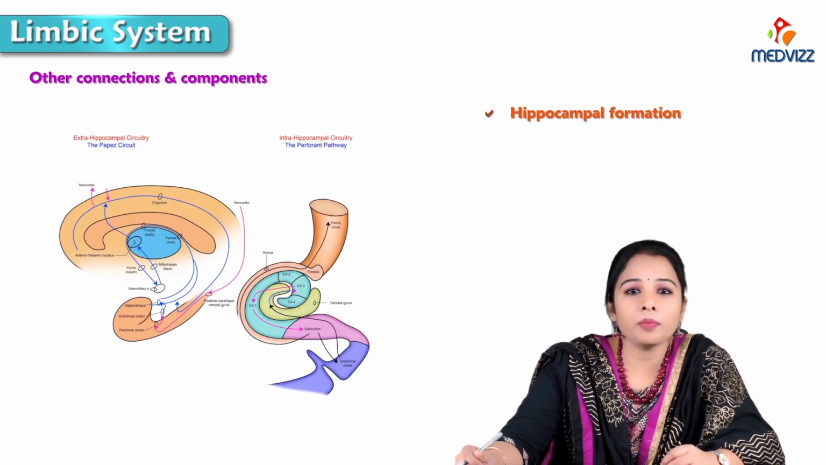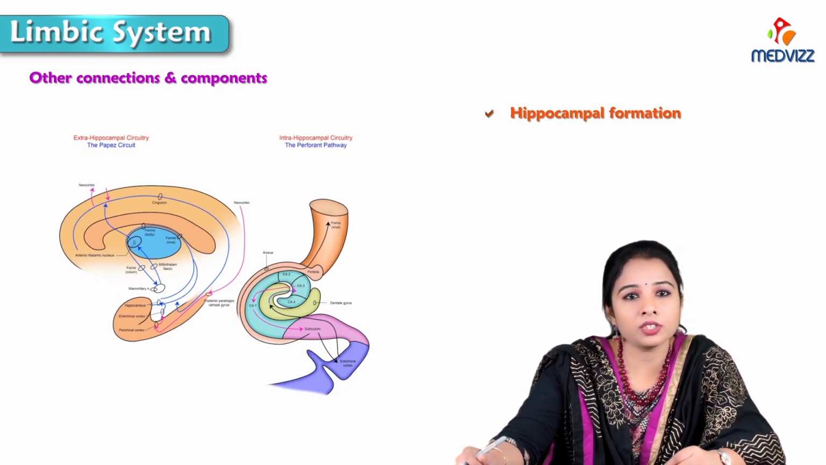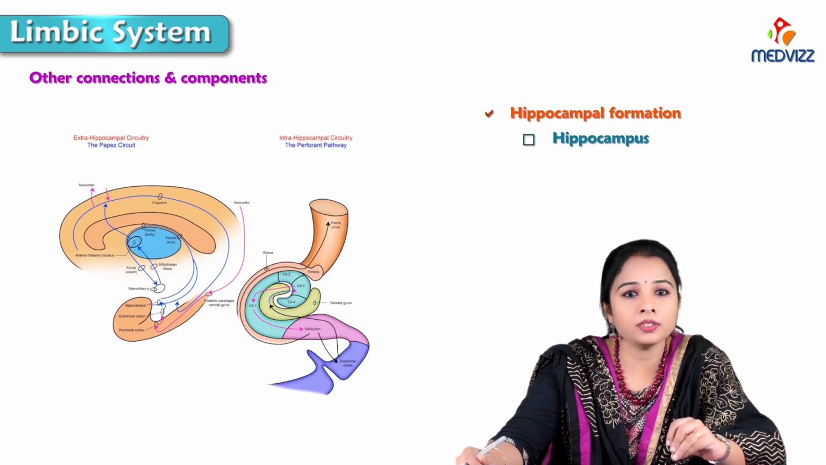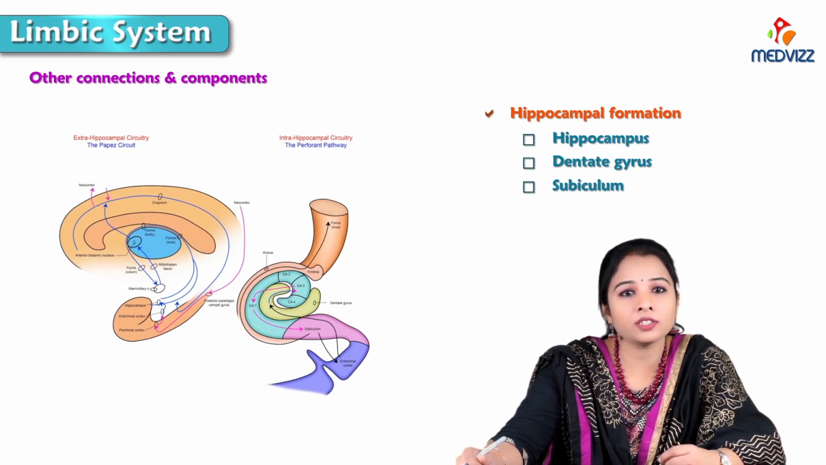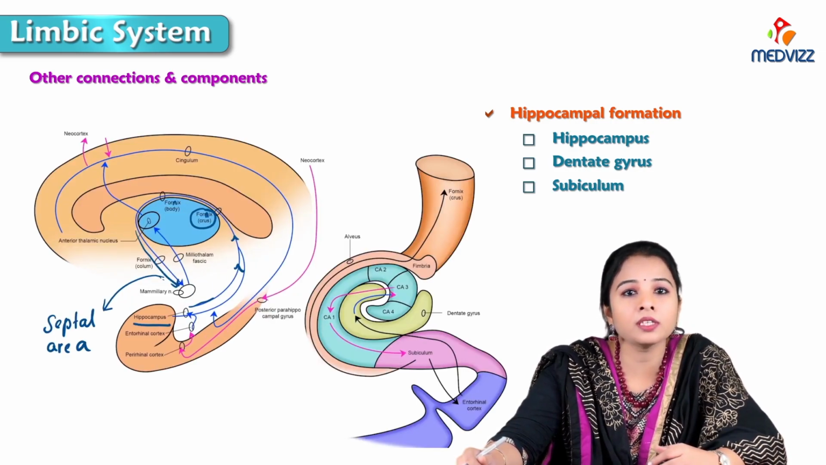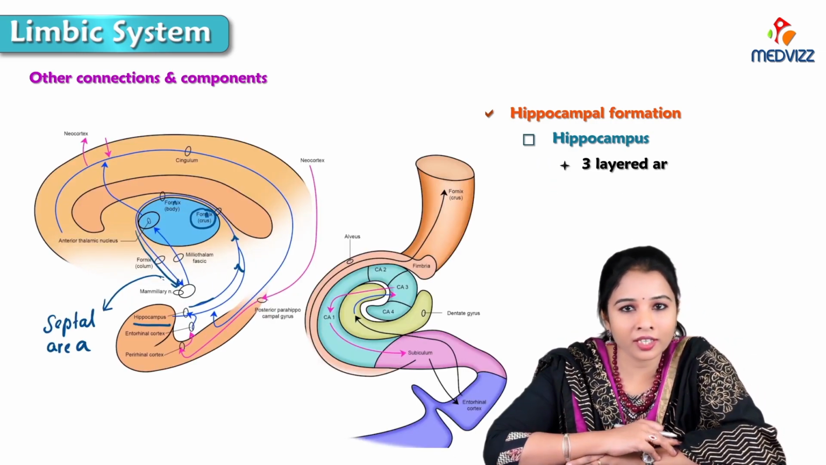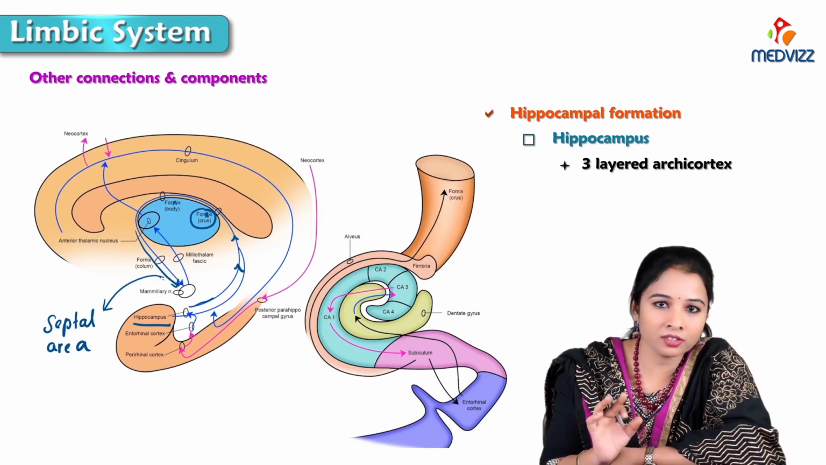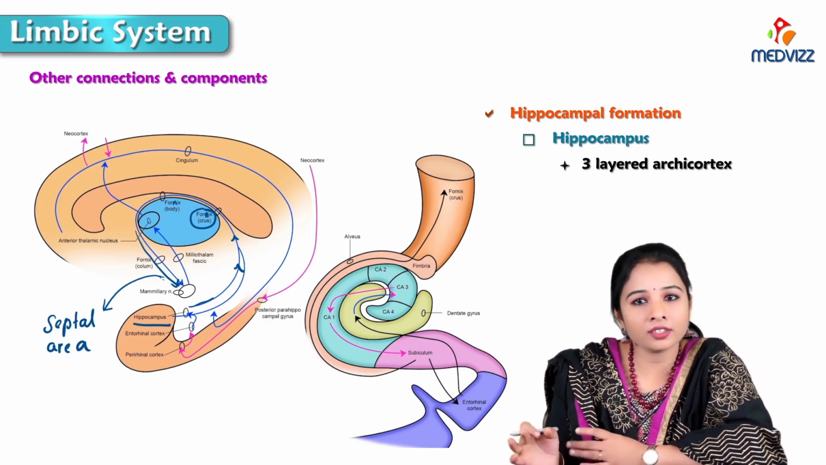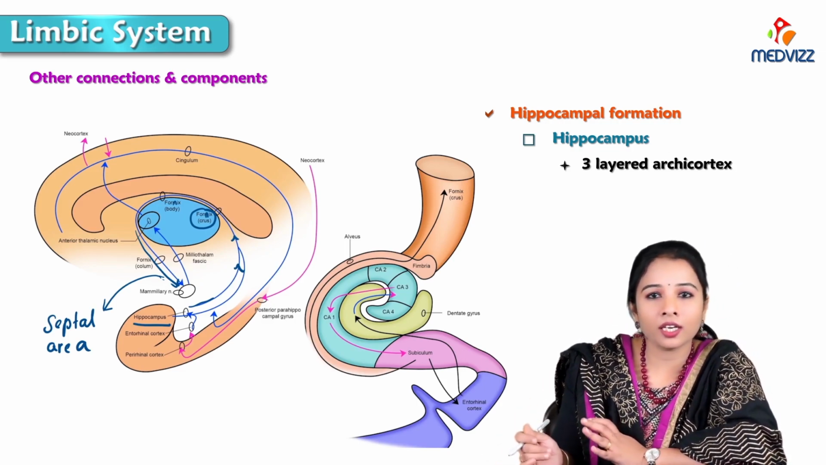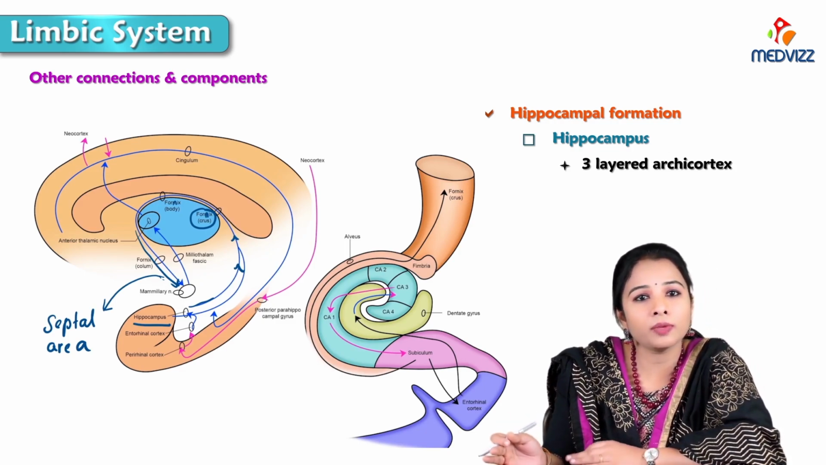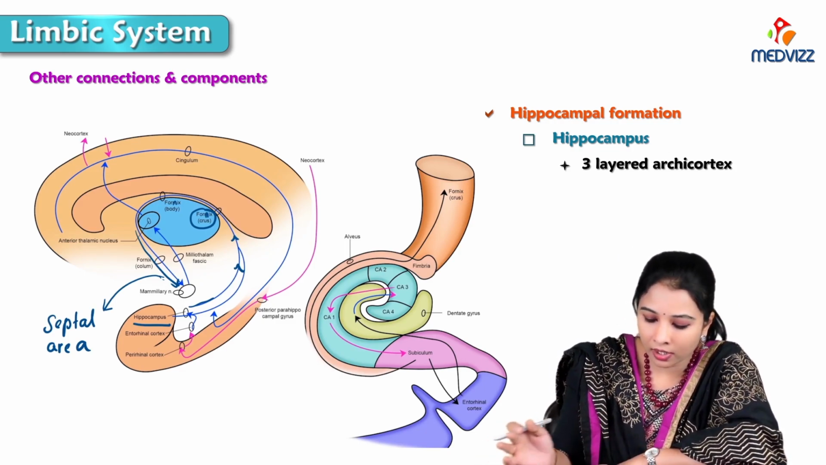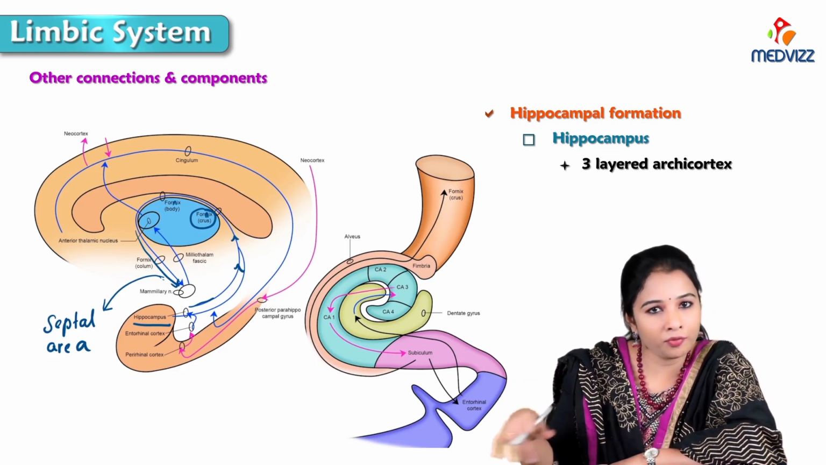There are three main parts in the hippocampal formation: the hippocampus, dentate gyrus, and subiculum. So first we shall start with the hippocampus. The hippocampus is an archicortex, consisting of 3 layers of cortex. Neocortex consists of 6 layers, and archicortex or allocortex consists of 3 layers. It is mainly having pyramidal cells, so the pyramidal cells form the efferent tract.